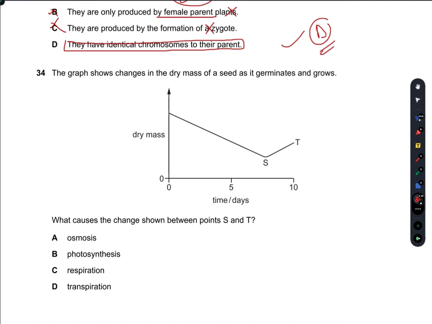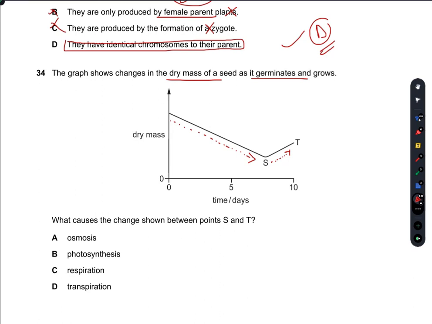Which graph shows changes in the dry mass of a seed as it germinates and grows? So what causes the change between points S and T? So the dry mass of this seed decreases. You must have studied this kind of graph, and then it starts to increase the dry mass. What does this suggest?